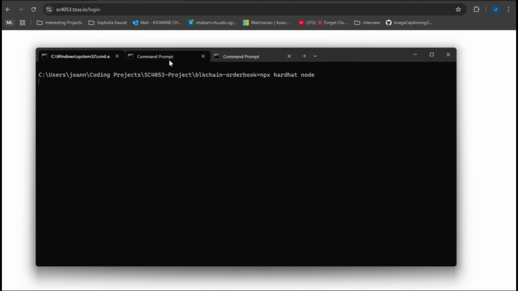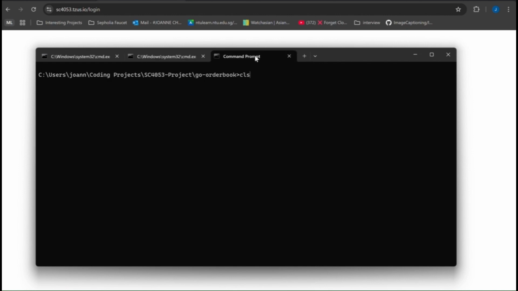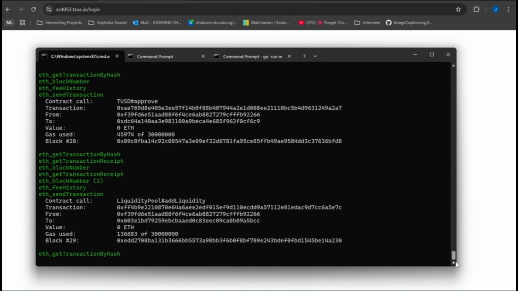And in the second terminal, in the same folder, please run a deploy script that will deploy our DEX as well as our mock token smart contract. And then run the create LP script, which will create the liquidity pool needed to demonstrate trading, as we use an AMM system that has been mentioned in the previous slides. And in your third terminal, in the folder go order book, please run the command go run main.go. This will set up the off-chain matching engine.